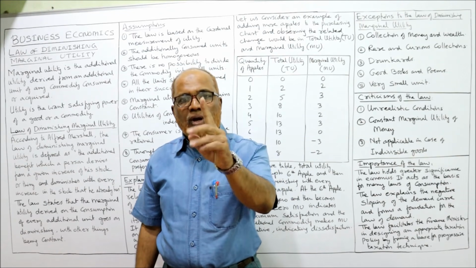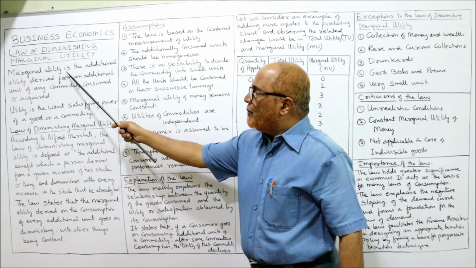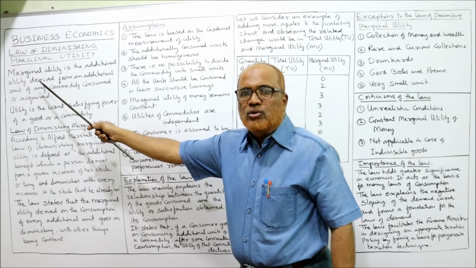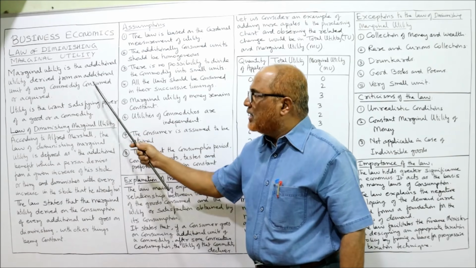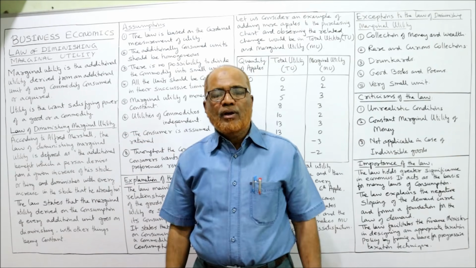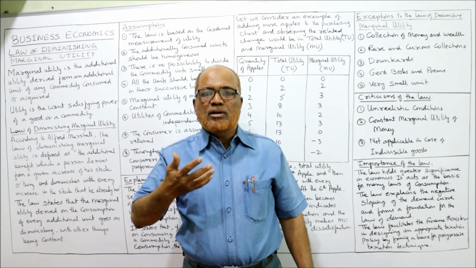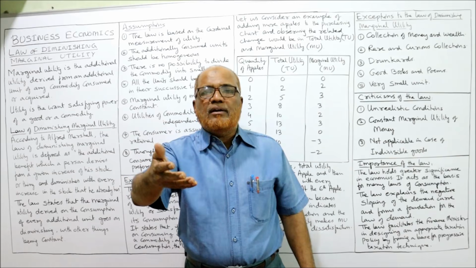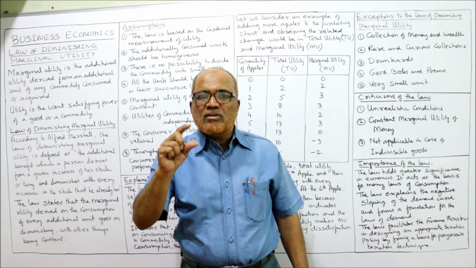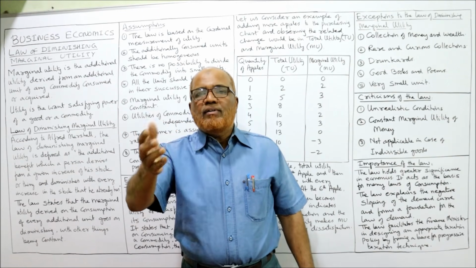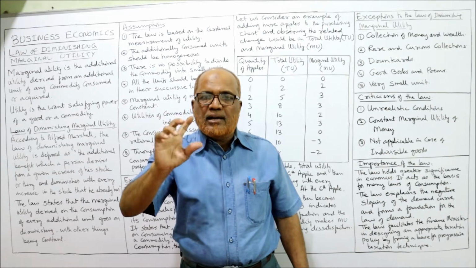Marginal utility is the additional utility derived from an additional unit of any commodity consumed or acquired. When we consume a commodity, it will give more satisfaction. Second time, subsequently, if we consume another unit, the satisfaction will get slightly lesser. When we consume the third, the additional satisfaction will get slightly lesser.